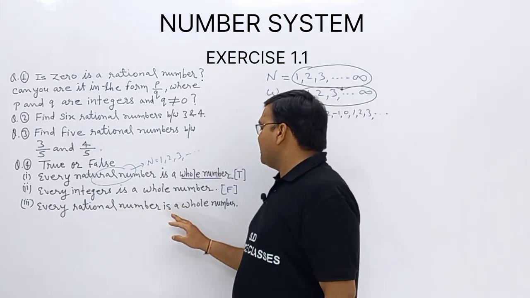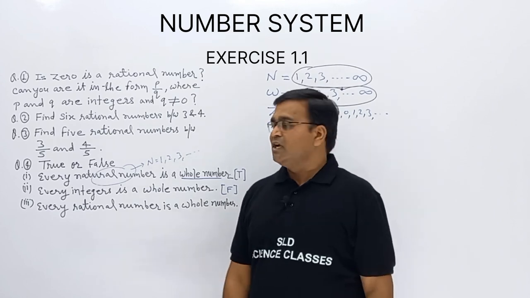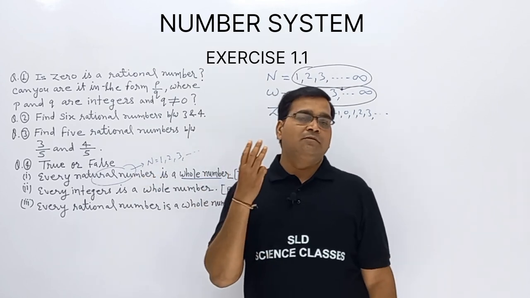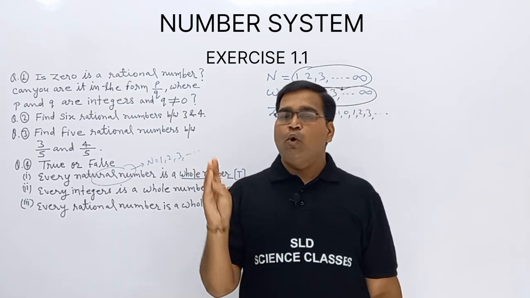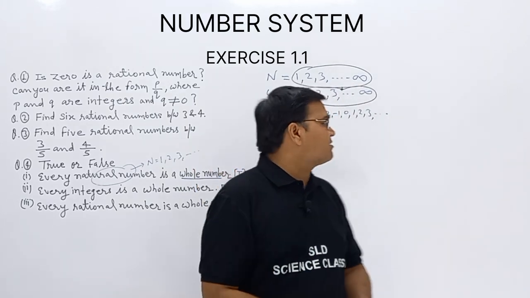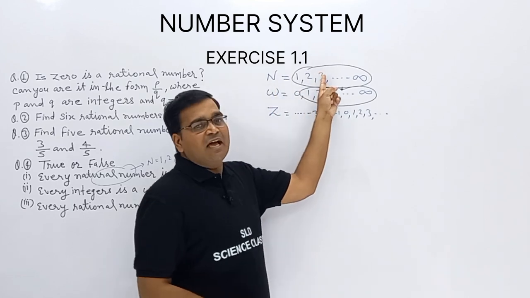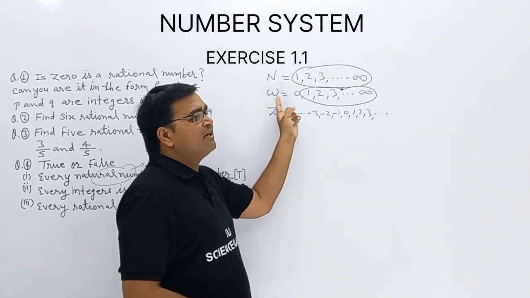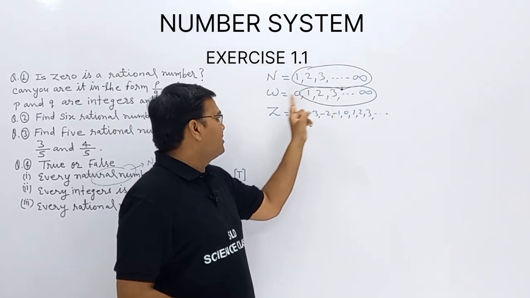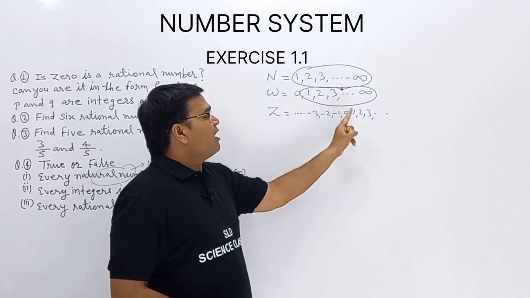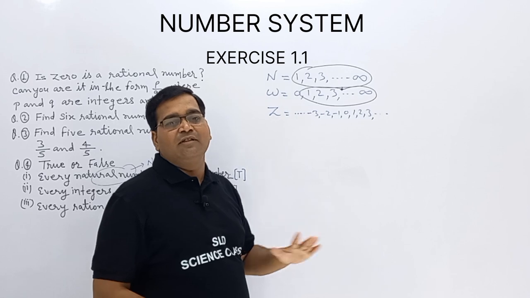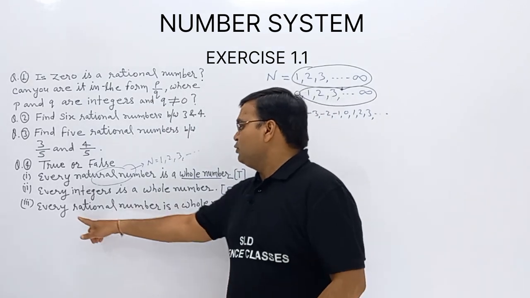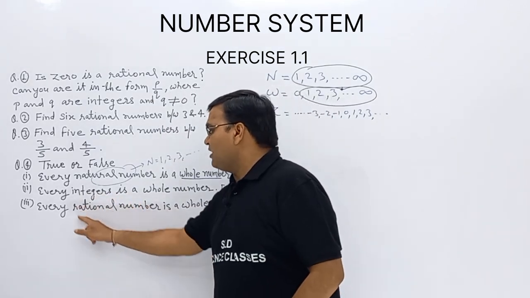Every rational number is a whole number. Till now we studied three things: natural numbers, whole numbers and integers. Natural numbers are counting numbers. Whole numbers are 0 and counting numbers. Integers are counting numbers, 0 and negatives of the counting numbers. Now one new thing is coming there: rational numbers.